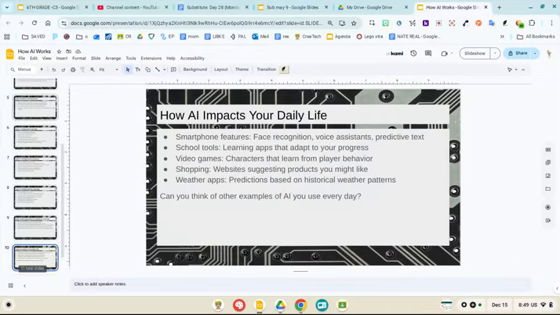Paragraph 6. Machine learning is a powerful technology that enables AI to learn from data and improve over time. By using different types of machine learning methods, supervised, unsupervised, and reinforcement, AI systems can perform complex tasks in a variety of fields, such as technology and healthcare. As technology continues to advance, machine learning will likely play a greater role in our daily lives and in shaping our future. Understanding how AI learns is essential as we navigate a world increasingly influenced by artificial intelligence.